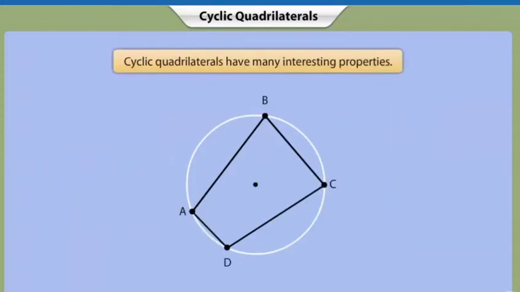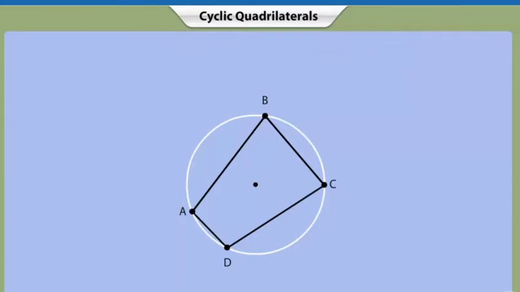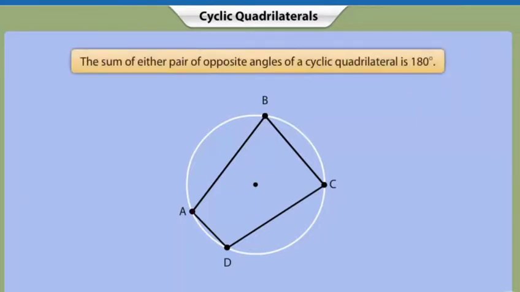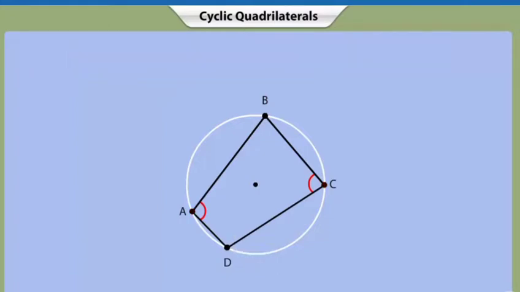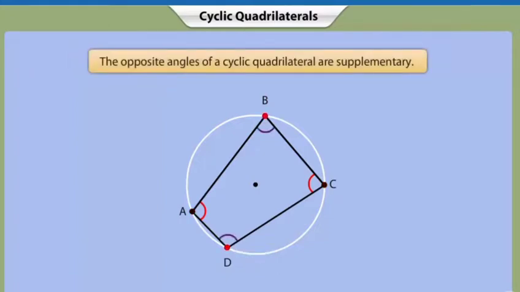Cyclic quadrilaterals have many interesting properties. For example, the sum of either pair of opposite angles of a cyclic quadrilateral is 180 degrees. Or, in other words, the opposite angles of a cyclic quadrilateral are supplementary.